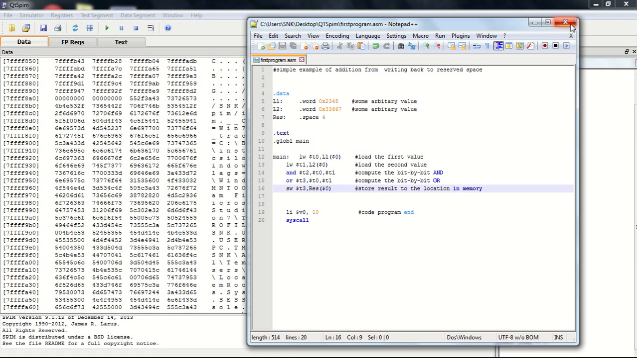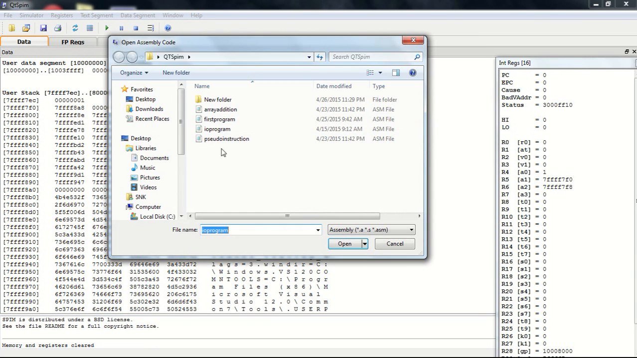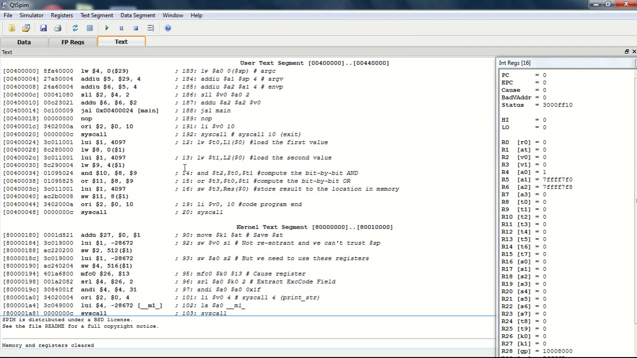Once you write the program in the text editor, you save it, and now we have to load the program in our QtSpim. We can load our program using reinitialize and load file from here, or we have a shortcut over here. Then we press on this. So now we choose the first program.